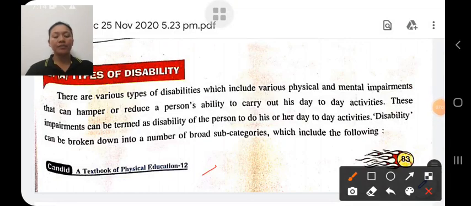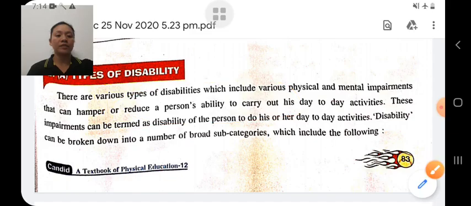Types of disability. There are various types of disability related to physical or mental impairment, which reduce a person's ability to do his day-to-day activity. This impairment can be termed as the disability of a person to do his day-to-day activity. Disability can be broken into subcategories.